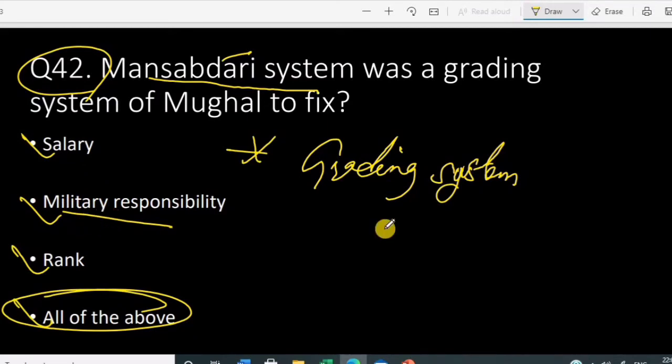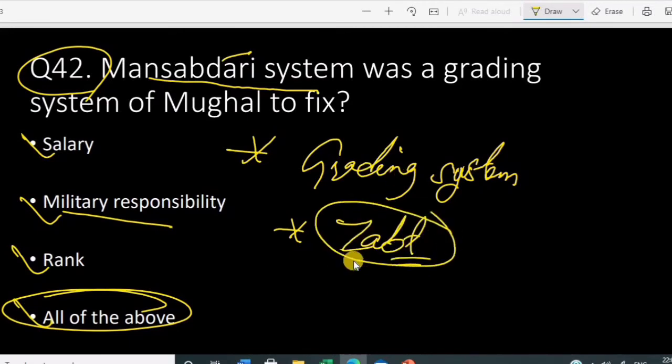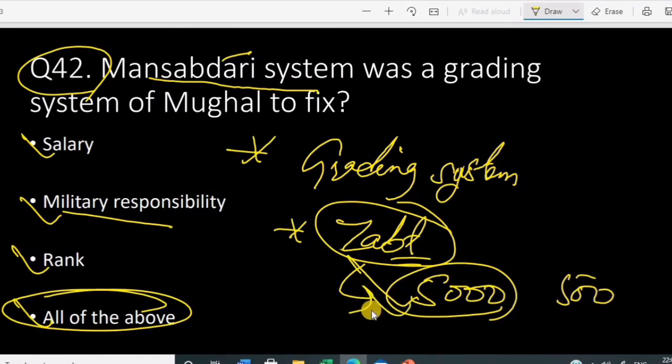The rank and salary were determined by a numerical value called zabt. The higher the zabt, the more powerful the person and the more salary. If we compare a zabt of 5,000 with a zabt of 500, then this person has more power and more salary as compared to this. So this was just a grading system during the Akbar period, the Mansabdari system.